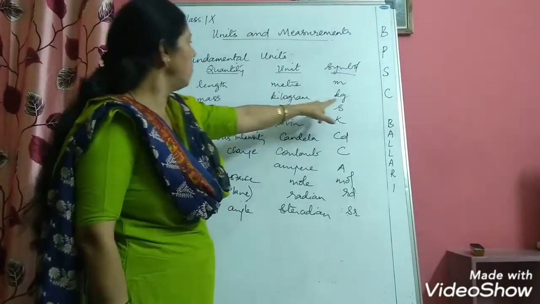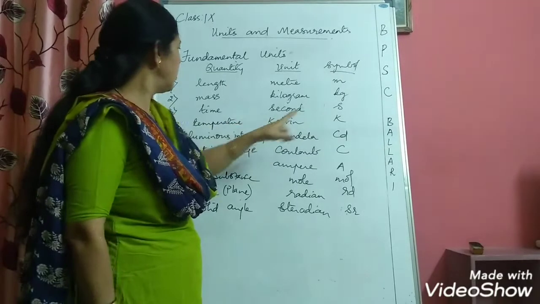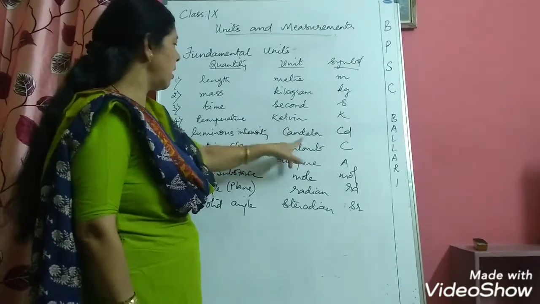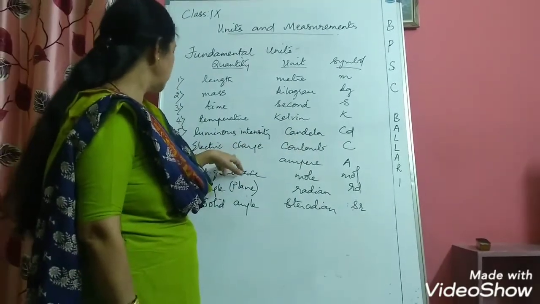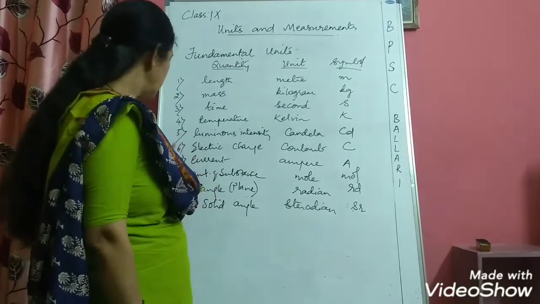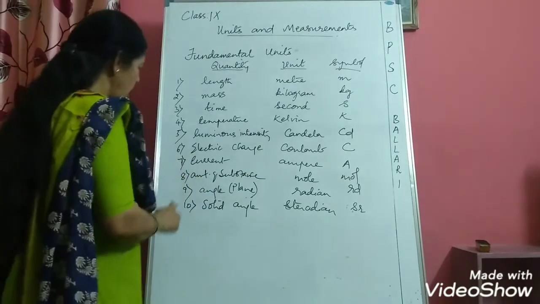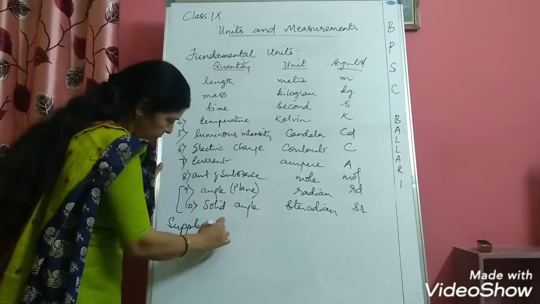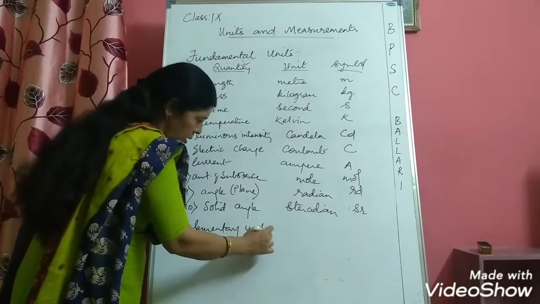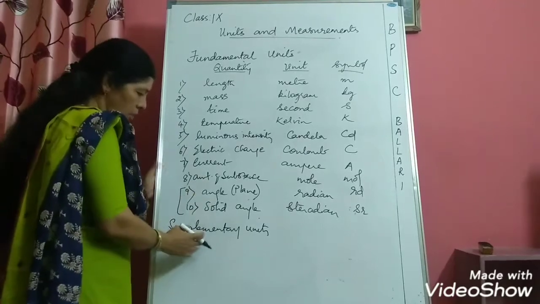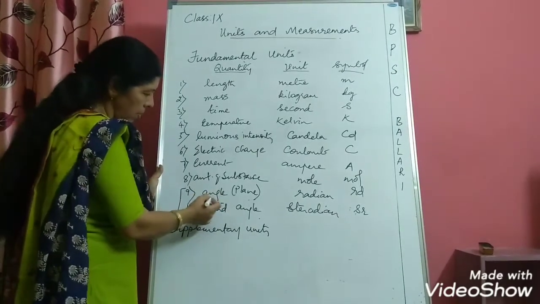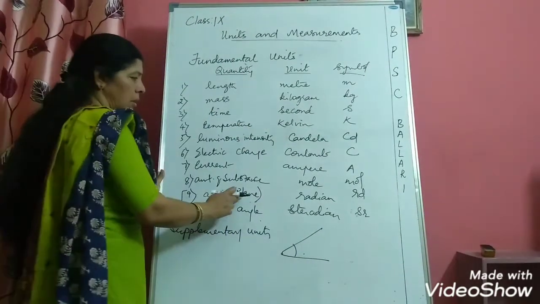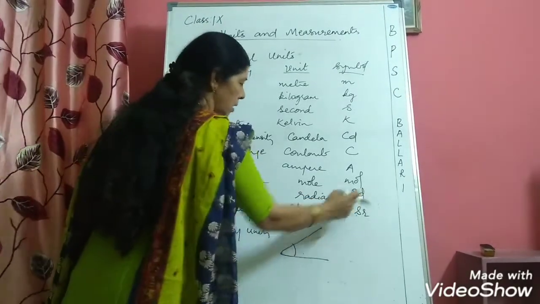And mass, kilogram, kg. Time, second, and the symbol is s. For temperature it is Kelvin, K. Luminous intensity, candela, cd. Likewise electric current and amount of substance. So these are the fundamental units. Now these last two what I have written are also called supplementary units. They are also included in fundamental units and they are called supplementary units. The first one among supplementary units is plane angle. Suppose you have a plane angle like this, then this is measured in radian and the symbol is rad.